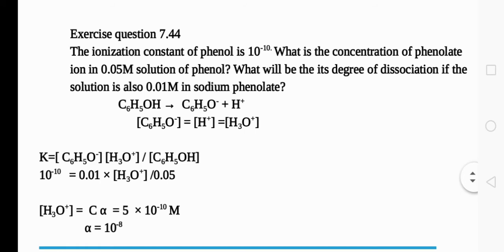So in this video we have learned about ionic equilibrium in solution, weak electrolytes and strong electrolytes. Then we have learned the degree of ionization, the ionization constant of weak acid and weak base, the ionic product of water, and finally the relationship between Ka and Kb, and the relationship between pKa and pKb.